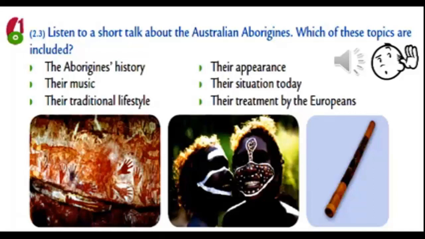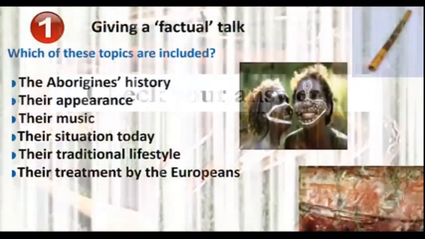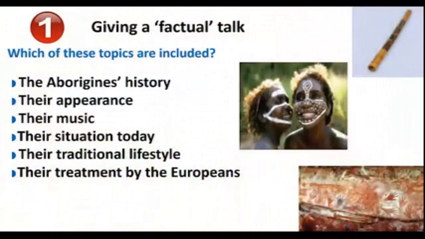Okay, my dear pupils, now we have finished listening, and I think you are clever boys and can guess which of these topics are included. Let's check your answers. Which of these topics are included? Aborigines' history, their appearance, their music, their situation today, their traditional lifestyle, or their treatment by the Europeans?